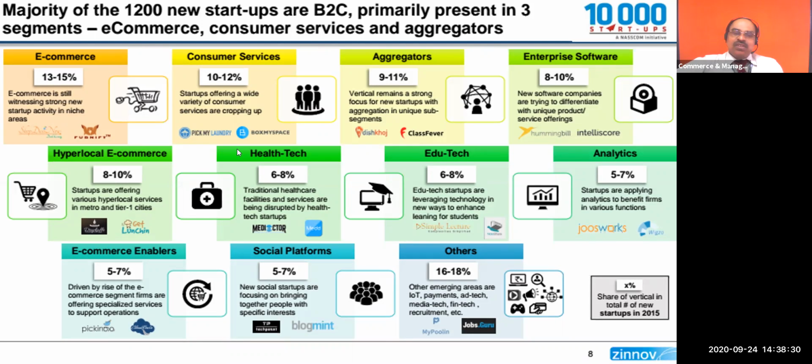Then health technology, healthcare. Bioscience students may know about that. At present, due to COVID, most of the markets are ready to buy oximeters, infrared thermometers, even machines to find out BP, and all these things are moving very fast.